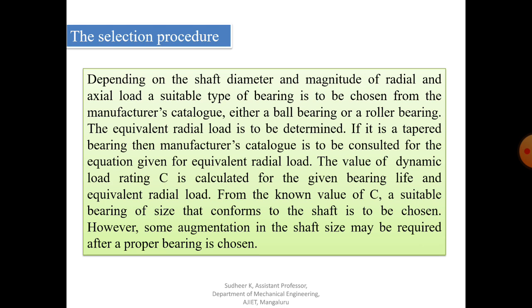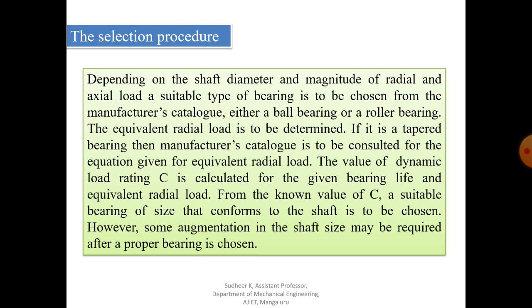So we need to find out first the radial and axial force acting on the bearing, and we need to determine the diameter of the shaft where the bearing is to be fitted. That is the important step. Then we have to select the type of bearing for the given application.